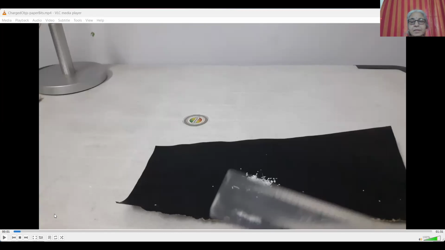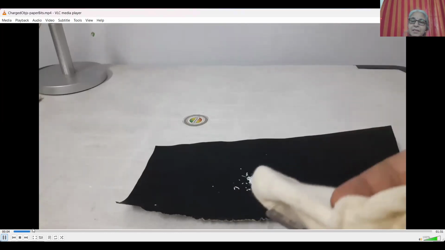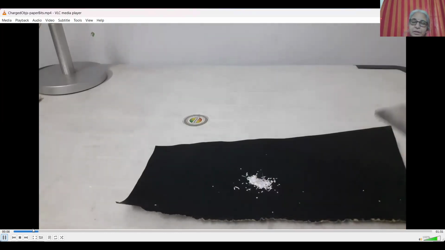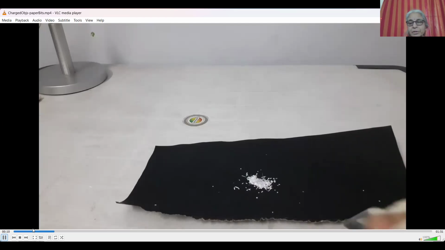Here I have placed fine pieces of paper. I've cut up paper into very fine pieces, put them on a sheet of cardboard, and I'm rubbing a plastic scale with a woolen cloth. You can use acrylic or wool. So I'm rubbing it.